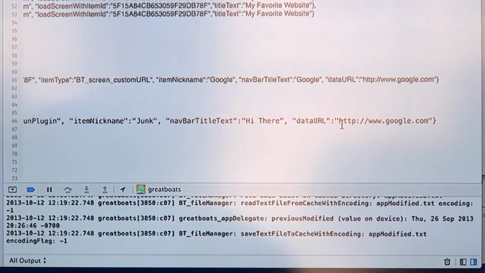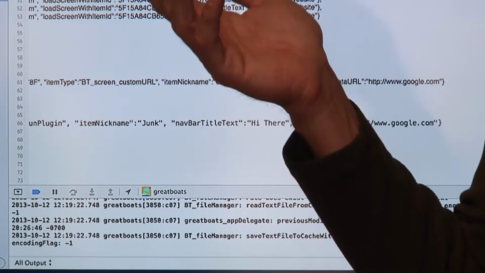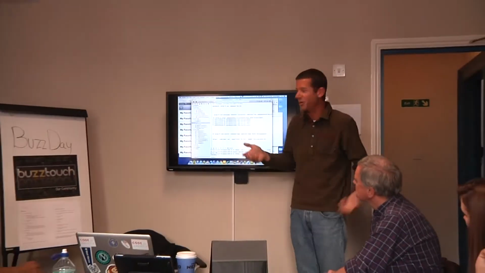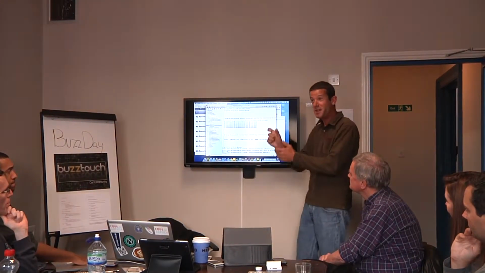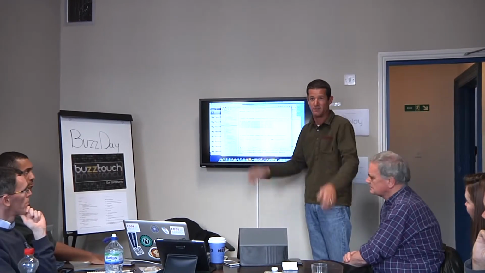Now our Fun plugin, does it have any use for the data URL? We cut all the code out of there, so it doesn't know what a data URL is even for or what its purpose is, but it's not going to hurt to leave it there, so let's just leave it there. In this example, you can have additional random arbitrary values in JSON if they're unused, that's fine. We're going to expand on that.